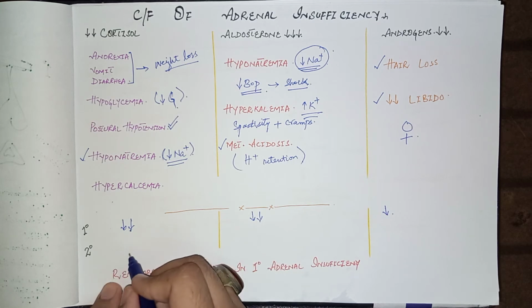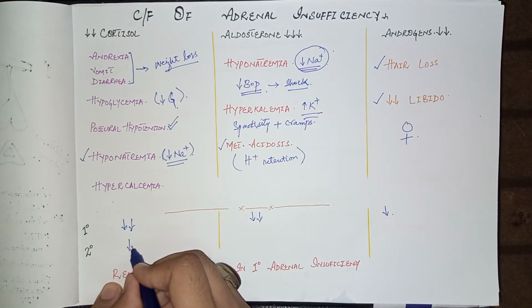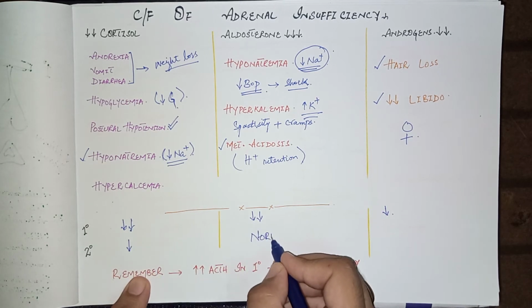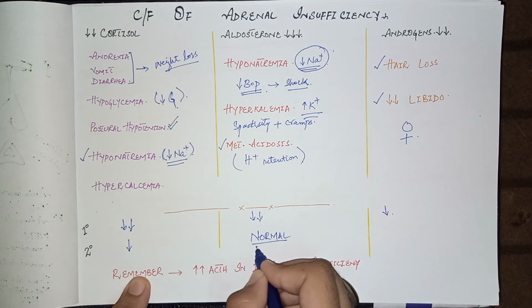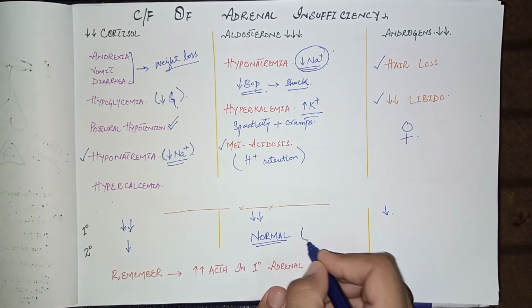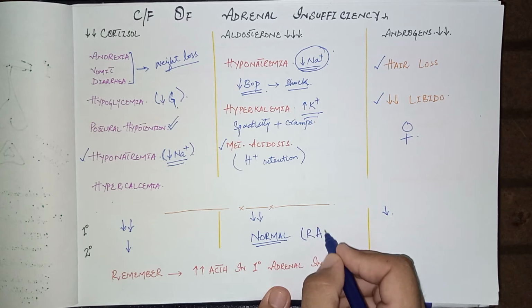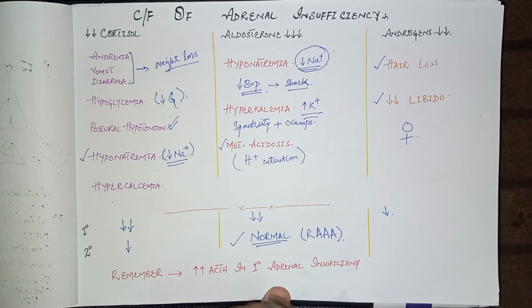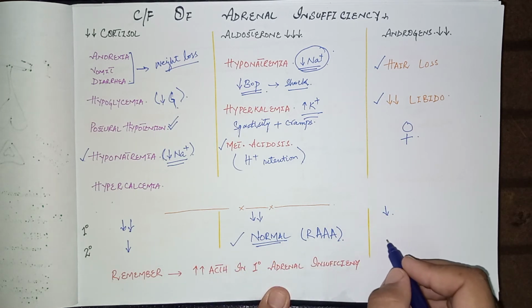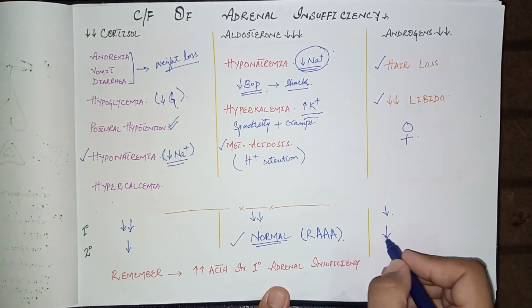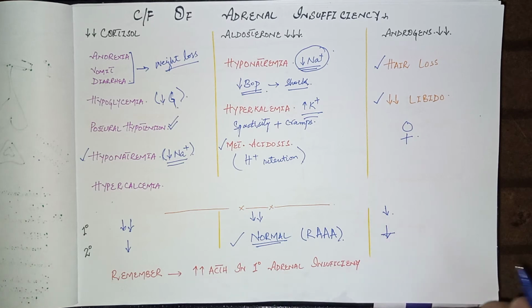But remember, in secondary adrenal insufficiency, cortisol levels are low, while the aldosterone levels are normal. This point is very important: in secondary adrenal insufficiency, the aldosterone levels are normal because aldosterone is regulated by the renin angiotensin aldosterone axis. It does not depend on ACTH for its production. So aldosterone levels are normal, while androgen levels are reduced.